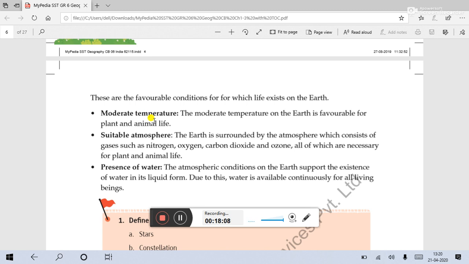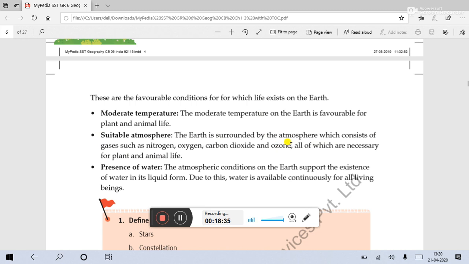In some parts of our Earth, life is not possible, but that doesn't mean that the whole Earth is unavailable for our existence. That is why the line is there, moderate temperature. That means all types of temperatures are found here. Suitable atmosphere. The Earth is surrounded by the atmosphere which consists of gases such as nitrogen, oxygen, carbon dioxide, and ozone.